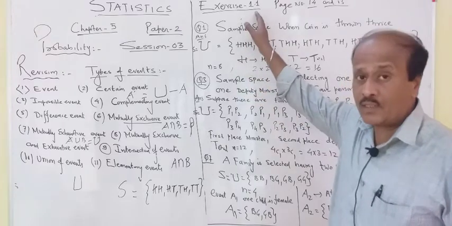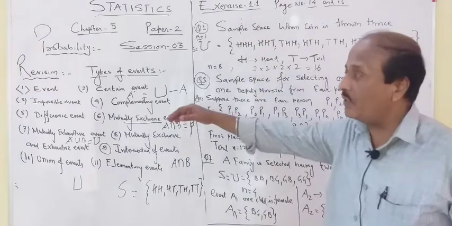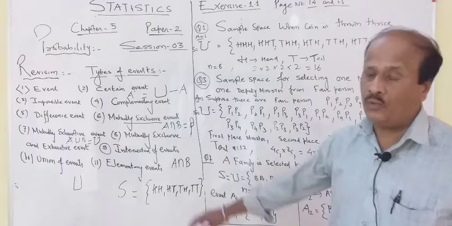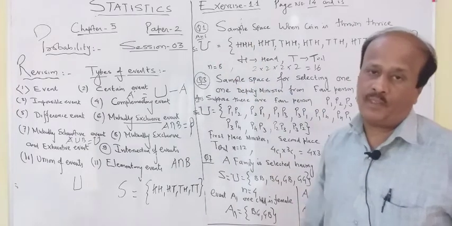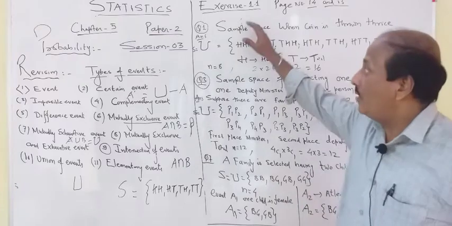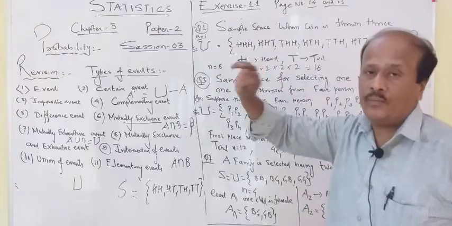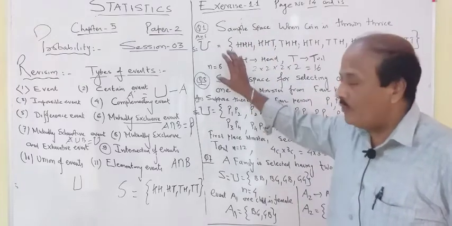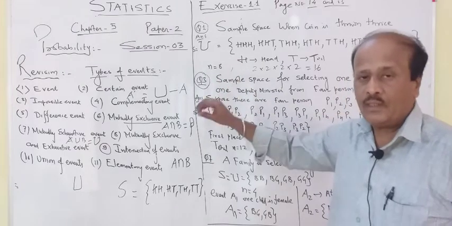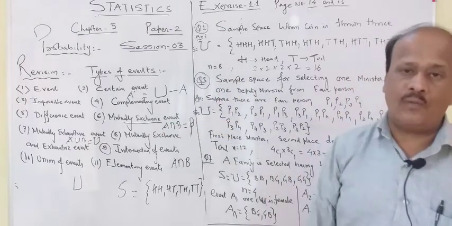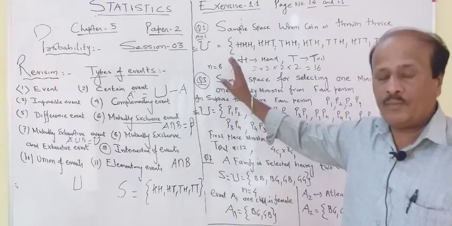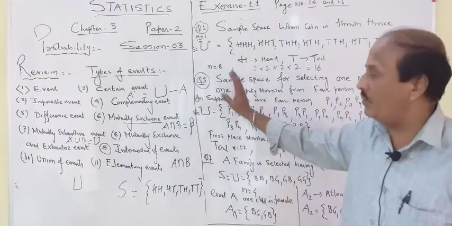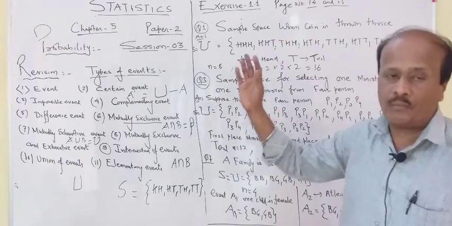So in the first exercise, we are still waiting for the definition of probability. As I told you, after exercise 1.1, you are going to get the definition of probability. So in the first exercise, they are telling you how to make a sample space. If you know how to make the sample space, then 50% of the chapter is over. So I am not going to be in a hurry. We'll try to solve the maximum number of questions. I will be solving some, and some of you solve.